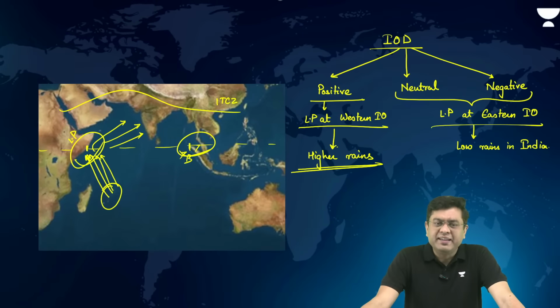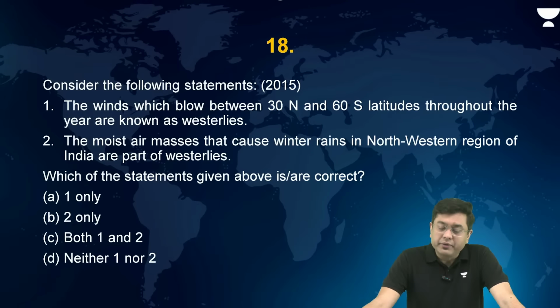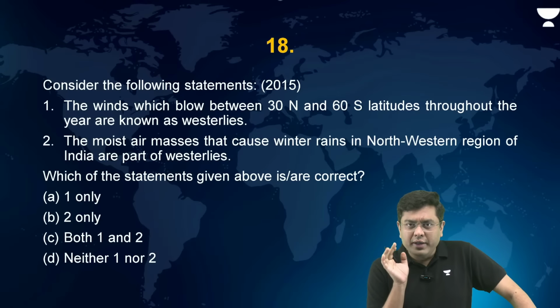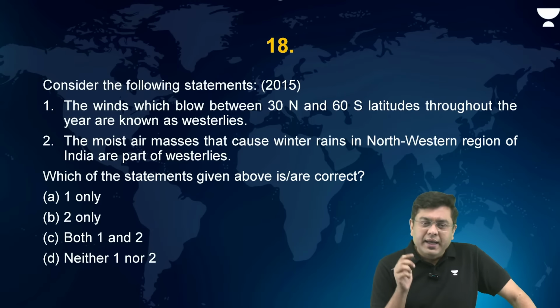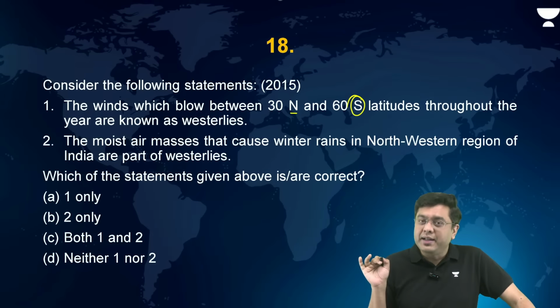Now, yes, ITCZ is where the two different trade winds meet. Now consider the following statements. The winds which blow between 30 north and 60 south latitudes throughout the year are known as westerlies. The moist air masses that cause winter rains in the northwestern region of India are part of the westerlies. Here, earlier we had seen one entire word was wrong. In this case, one letter is incorrect, and that is this letter. Had it been 60 north or had it been 30 south, it would have been correct.